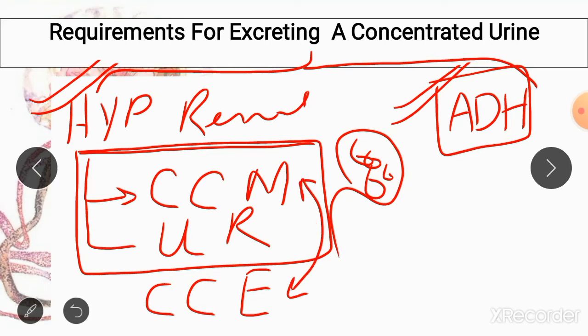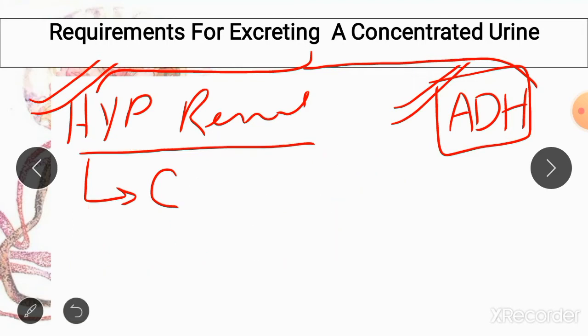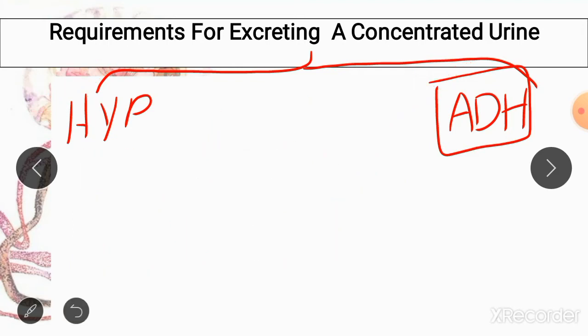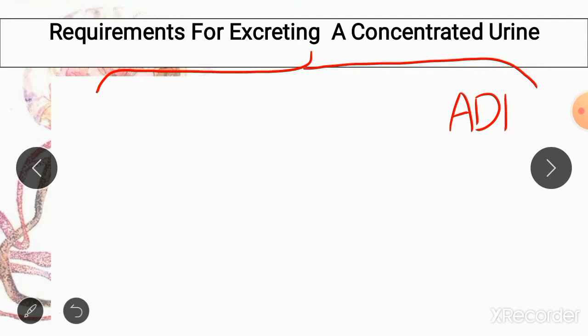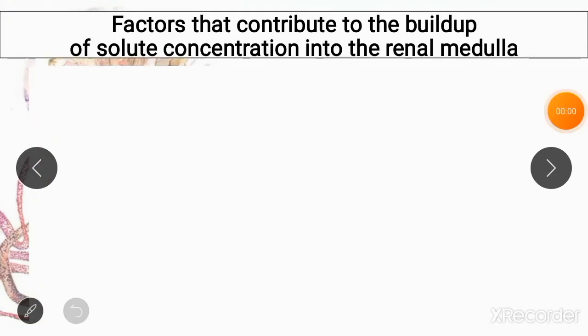Now we are going to discuss the countercurrent multiplier, urea recycling and countercurrent exchange mechanisms in detail. So you have to mention all of this when you are asked about formation of concentrated urine. So let us now discuss some factors which help in formation of concentrated renal medulla.